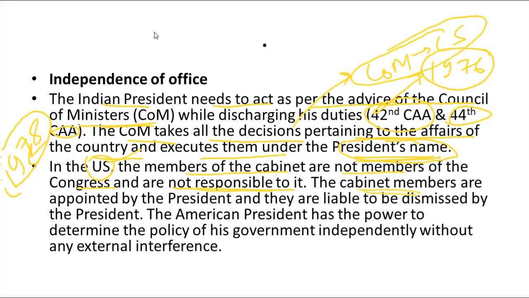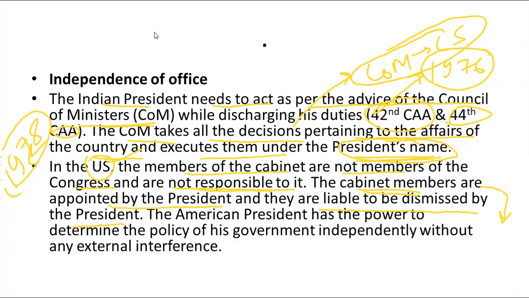The cabinet members are appointed by the president and they are liable to be dismissed by the president. Okay, so the president of America is fully empowered to hire and fire anyone he wants in the cabinet. If he wants some person in the cabinet, he can appoint him, and if he wants to, he can expel him from the cabinet. He can do it at any time.